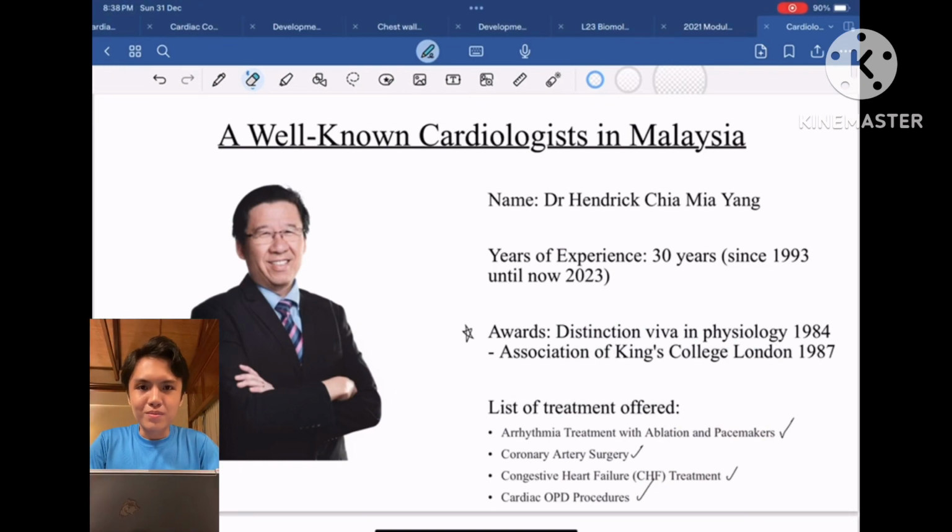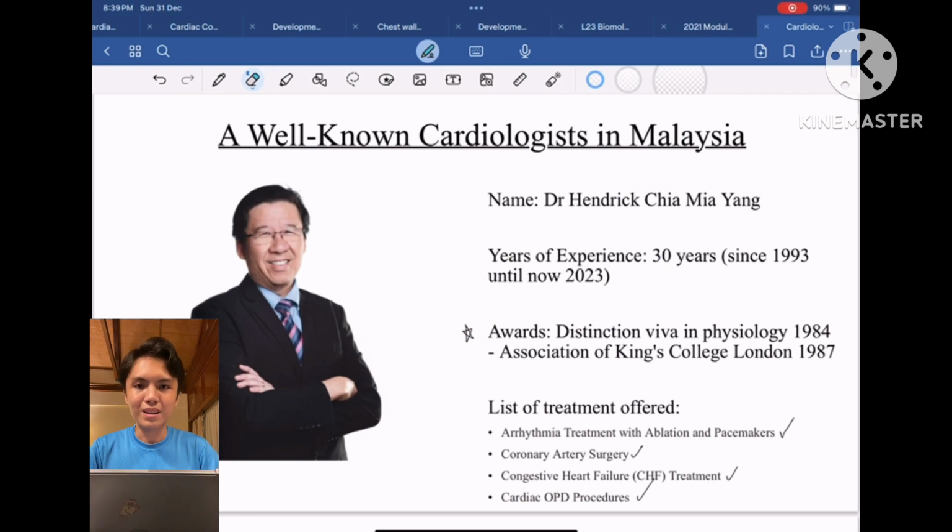Well, I am from Sabah, Malaysia. There's a well-known cardiologist in Malaysia. His name is Dr. Hendrik Cha Miayang. He has 30 years of experience as a medical doctor and also a cardiologist. And he has won awards such as Distinction Viva in Physiology 1984 and also Association of King's College London in 1987.